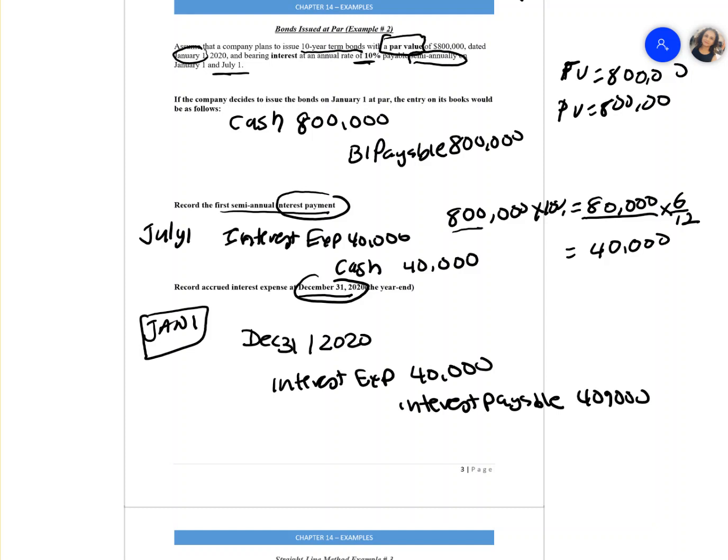Again, it's 800,000 multiplied by the coupon rate, which gives your yearly interest of 80,000, and we made the first installment payment. Now here we are making an accrued interest entry. When January 2021 comes, we're not told to do this entry, but you're going to debit interest payable and credit cash for $40,000.